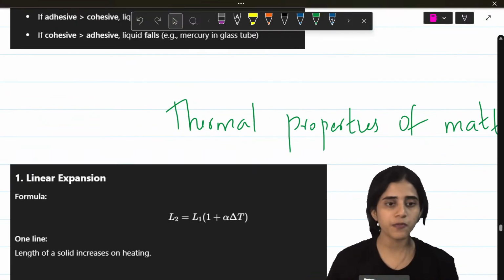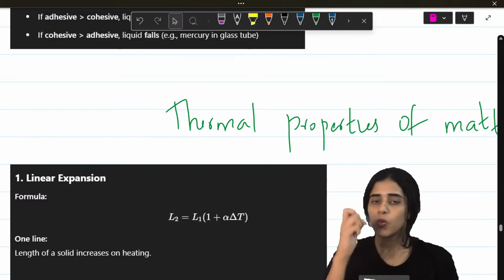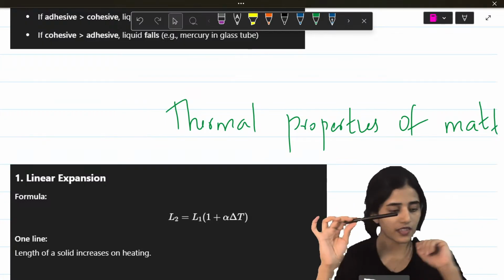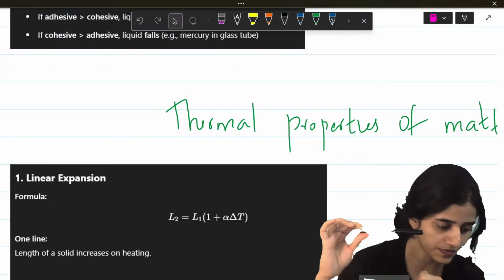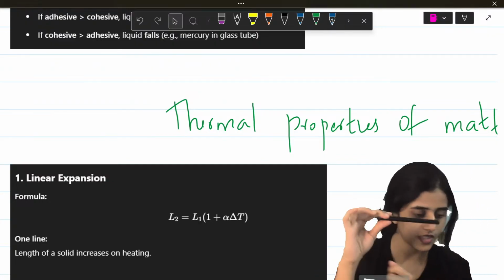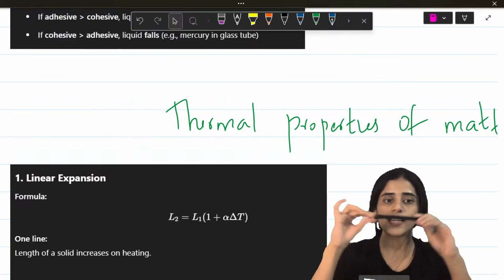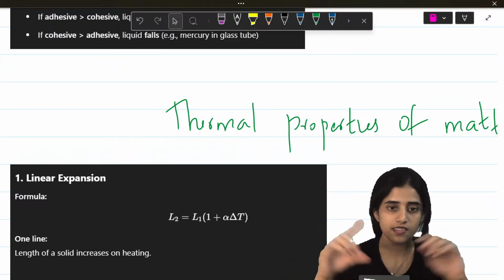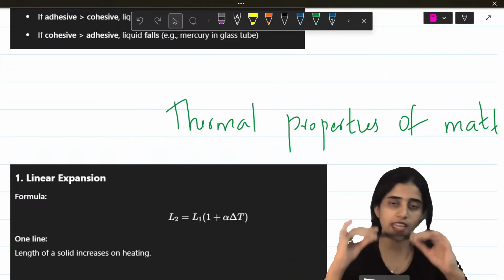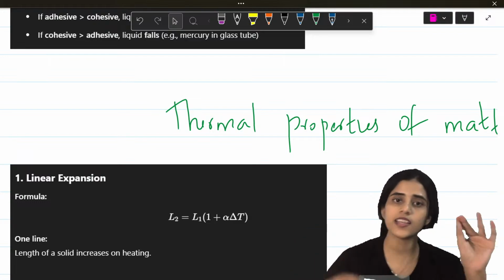So what are the main things that can happen in matter? One thing, imagine I have a solid. The moment I heat it, it will expand, it will increase its length. So that is called linear expansion. Increase in length is linear expansion.